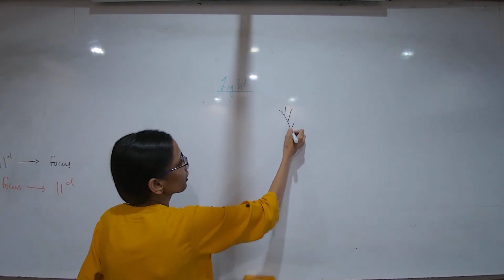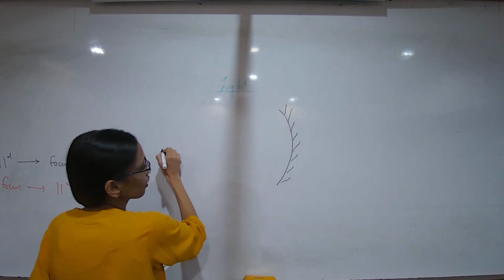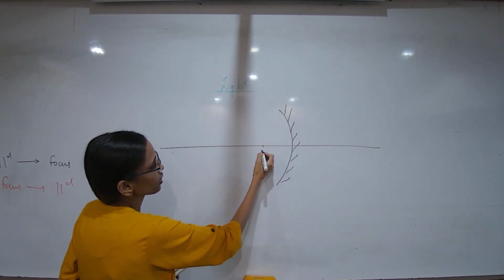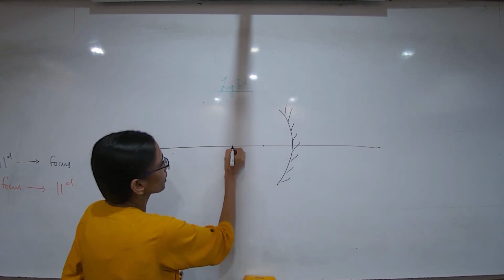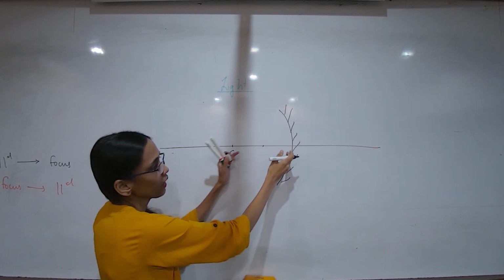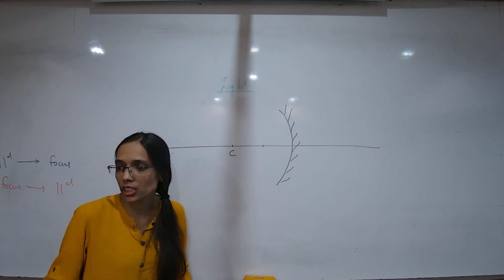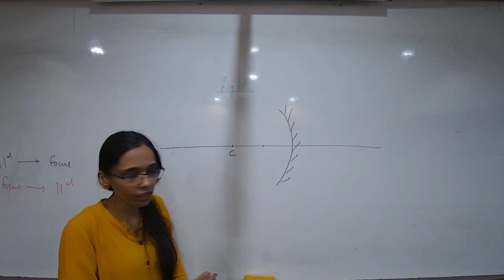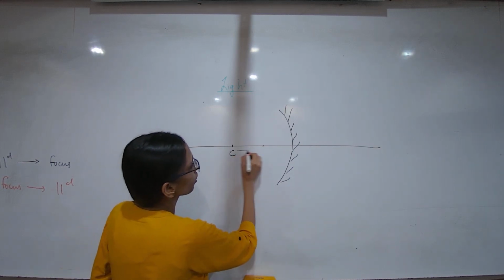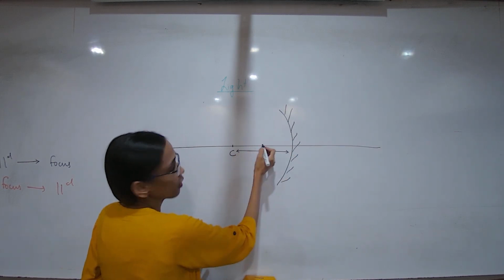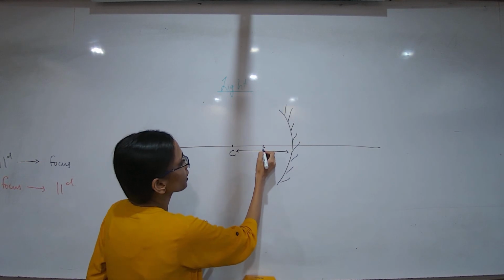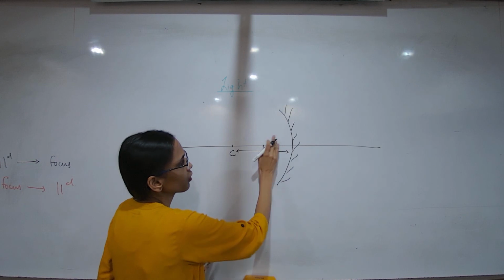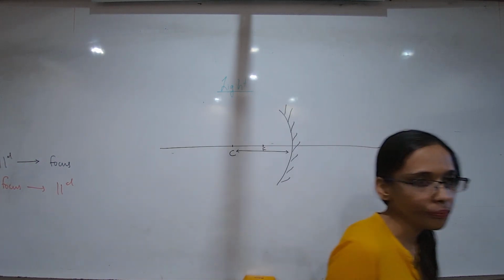Now we will start with the first case. Please draw a concave mirror. Please draw your center of curvature at a distance which is permitted in your book. You cannot go beyond 15-20 centimeter, I guess. So let's say you are doing 4 centimeter. Then mark focus at 2 centimeter. It's up to you. You can make it 3 if you have more space in your book.